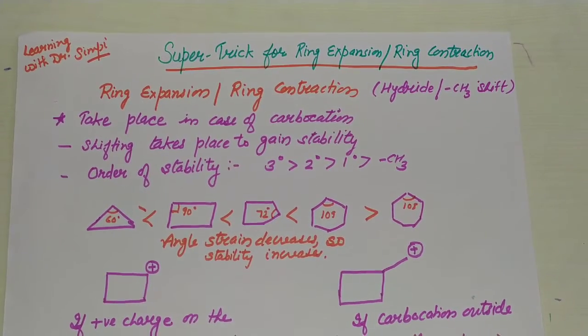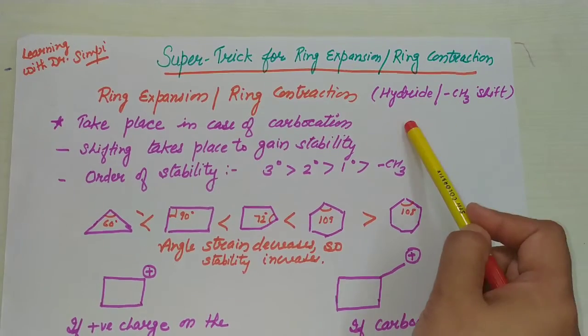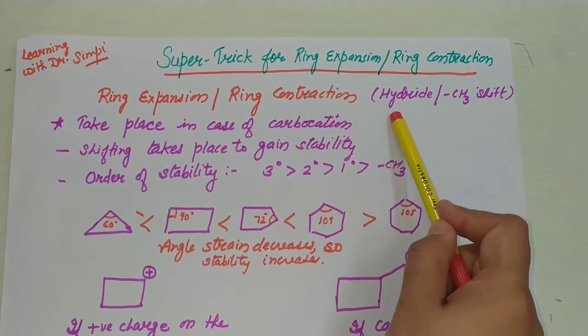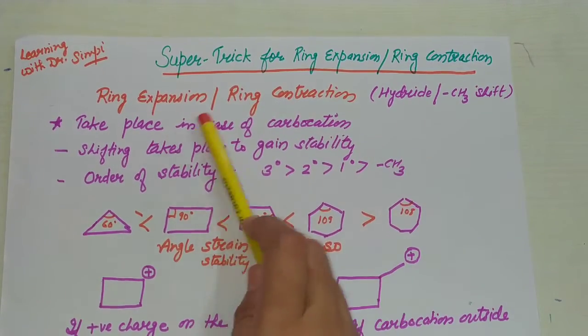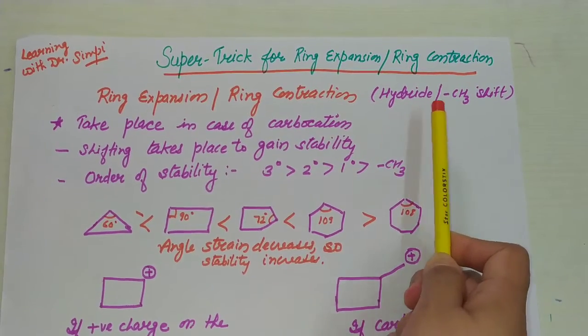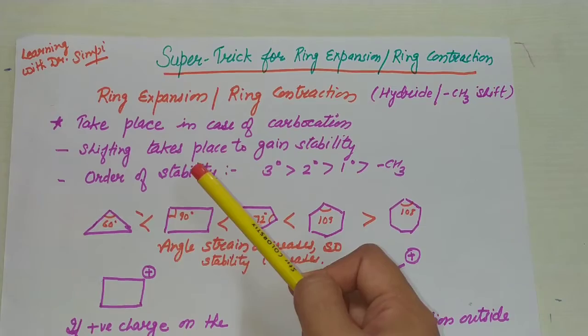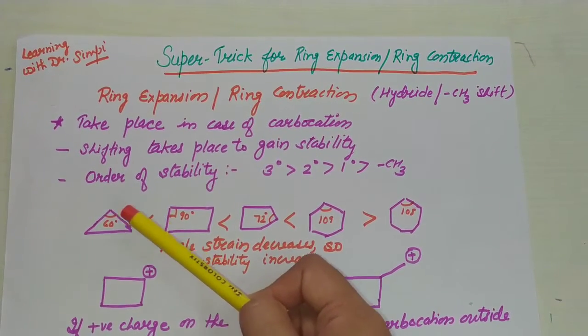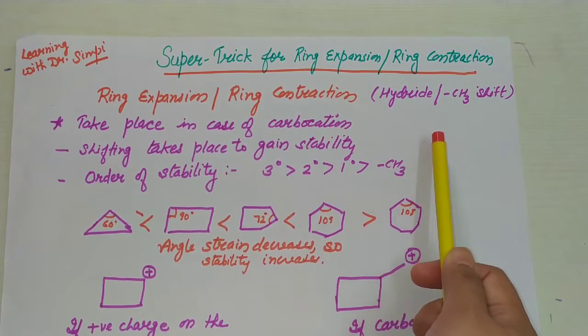This type of ring expansion and contraction takes place in hydride, methyl and phenyl shifts. If there is a hydride shift, methyl shift or phenyl shift, in such cases ring expansion and contraction take place. What is hydride shift, methyl shift? These all come under carbocation rearrangement. I will send the link in the description box to know what is hydride shift, methyl shift.